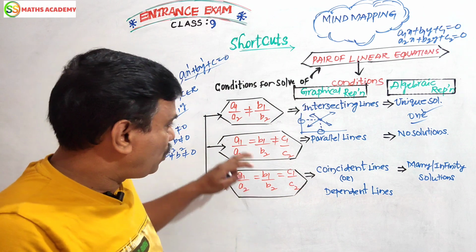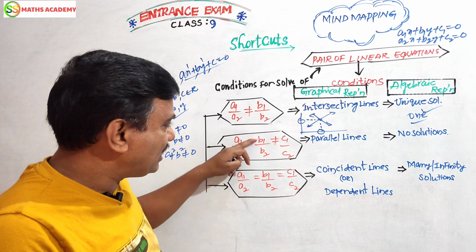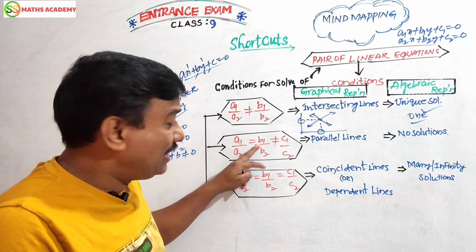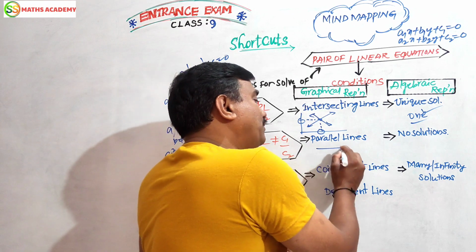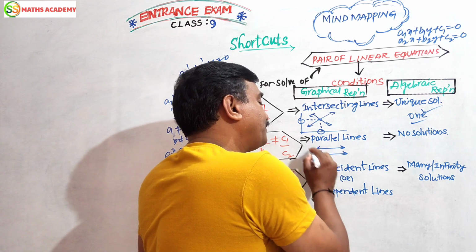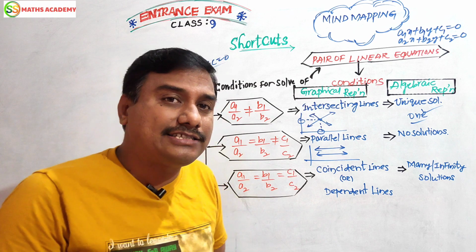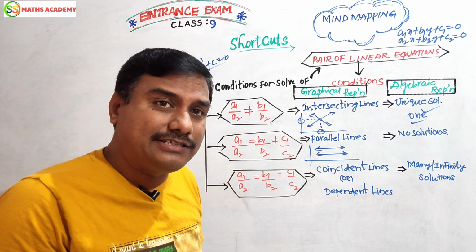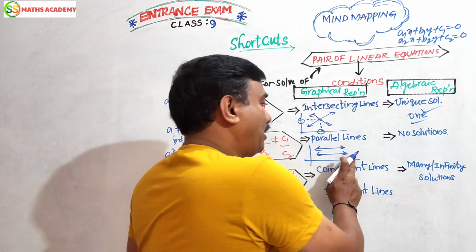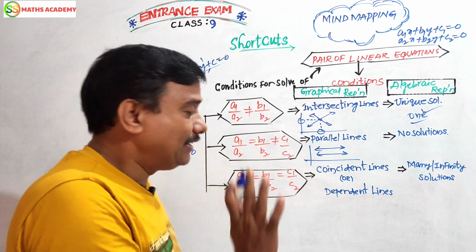Suppose the coefficients a1 by a2 of the first equation and b1 by b2 of the second equation are both equal and the constants are not equal, then the lines are said to be parallel lines. Parallel lines do not have any intersecting point, so parallel lines never meet, so it has no solution. Parallel lines, no solution, right?